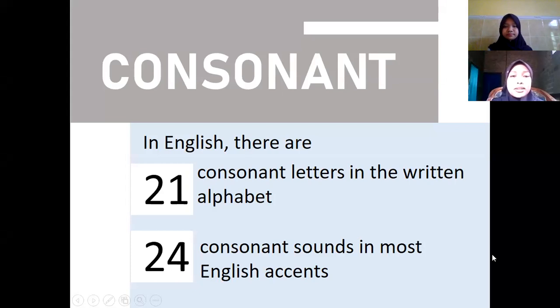In English, there are 21 consonant letters in the written alphabet and 24 consonant sounds in most English accents.